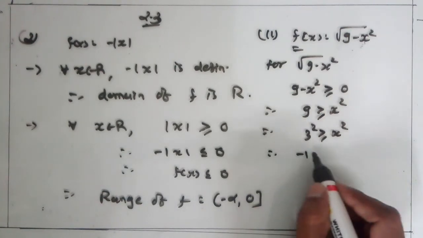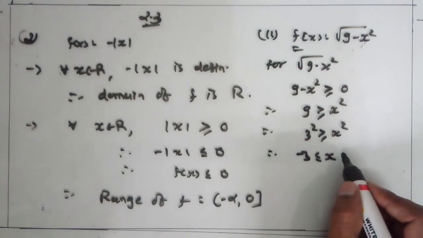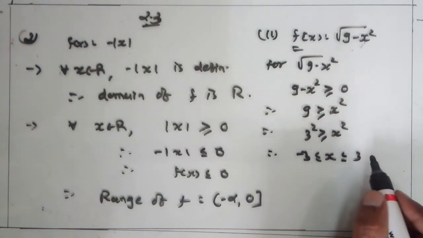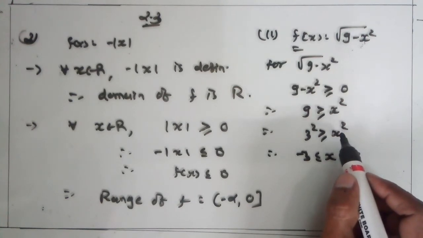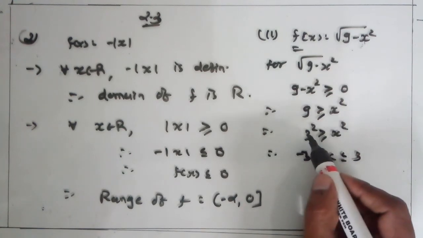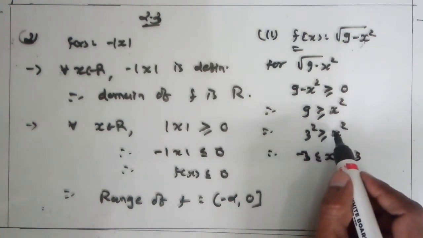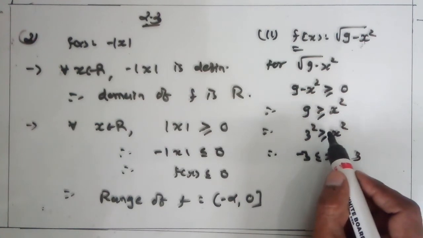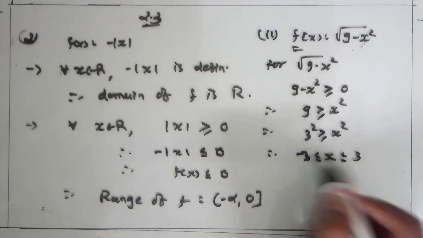We get -3 ≤ x ≤ 3. How did this happen? Remember this: if x > 0, then x² < 3², that is x < 3, and if x < 0, then this becomes -x < 3, so x > -3.